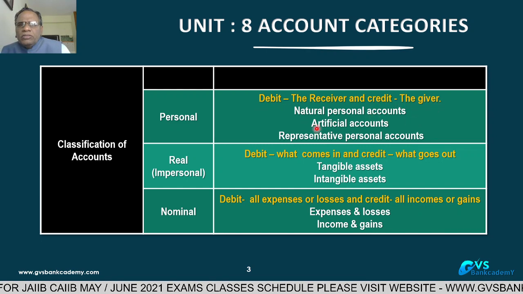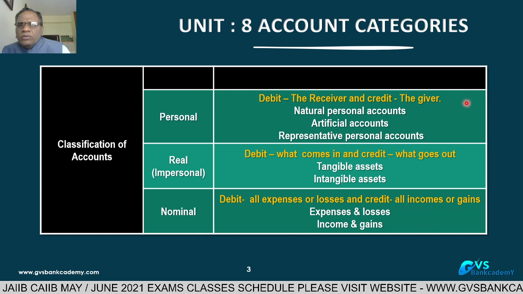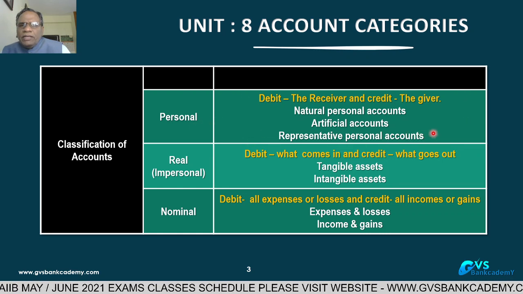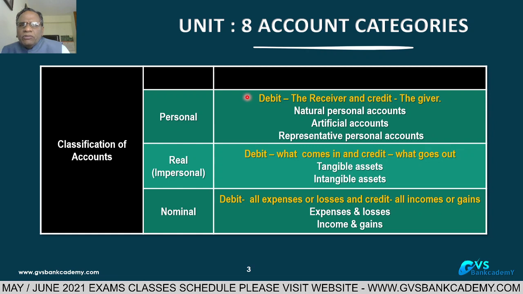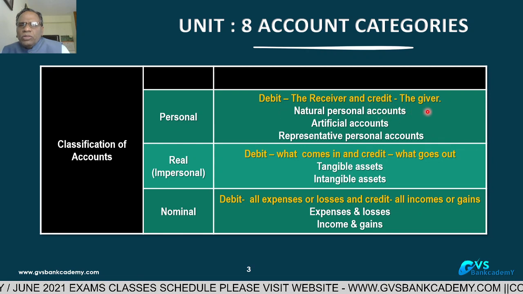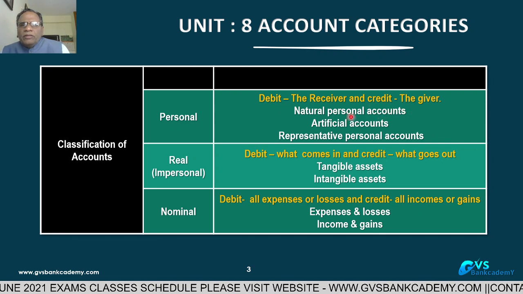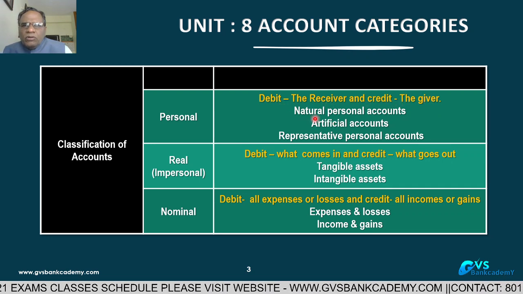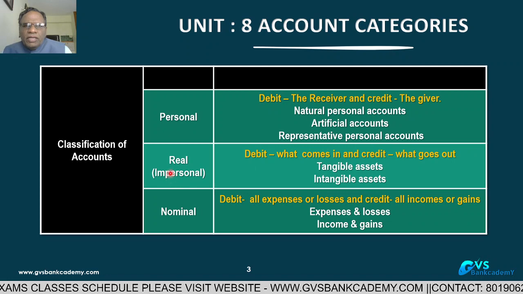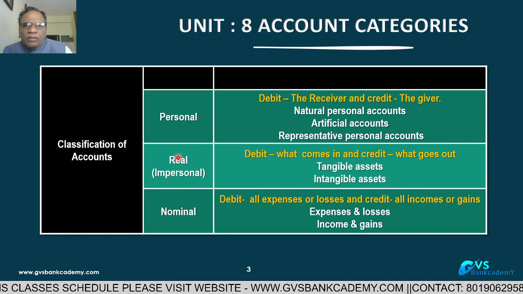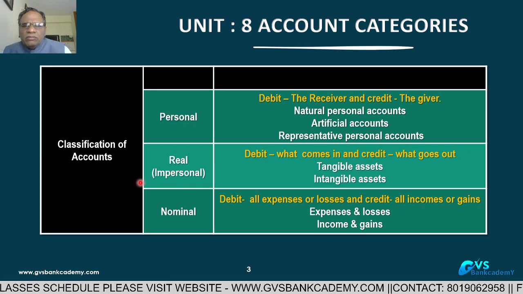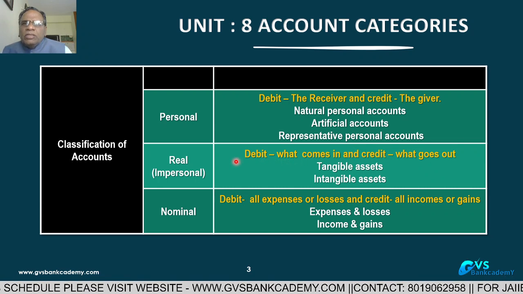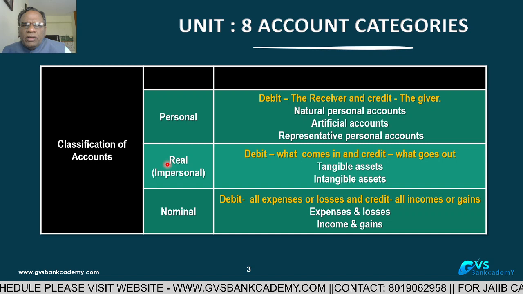So this is a brief about personal accounts. In banking, 90% of the accounts we are dealing with are personal accounts only. The rule is debit the receiver and credit the giver. Don't confuse. Number two, real accounts are impersonal. Impersonal means not a personal account. Now, what is the golden rule for real accounts?